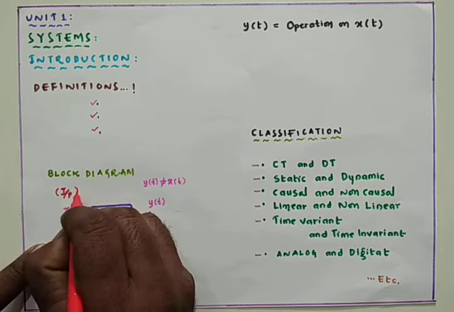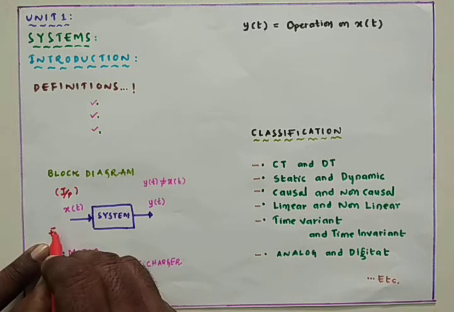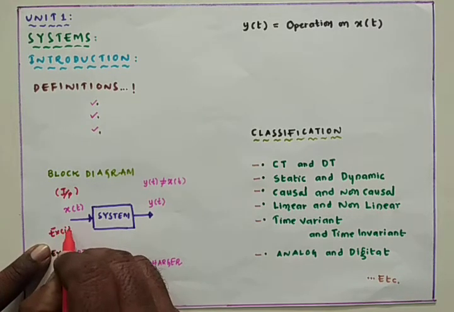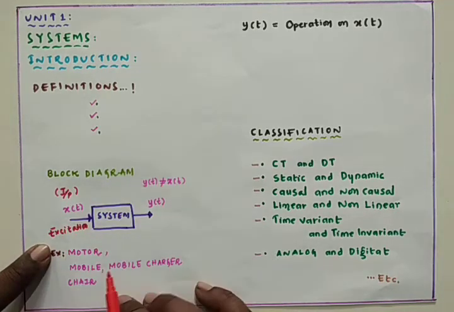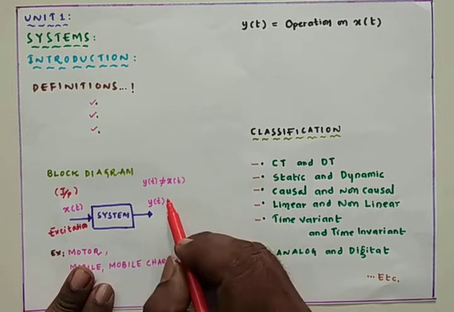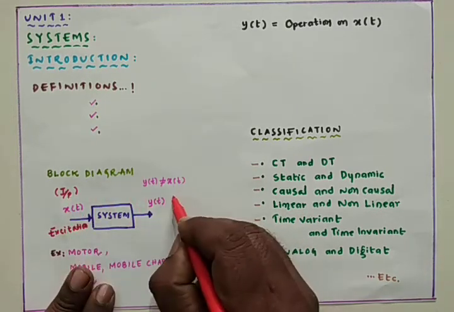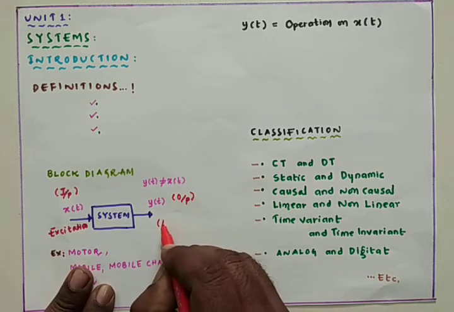Input signal is sometimes also called excitation, or the source signal. The output signal, we can call it simply the output, and the output is also called a response.